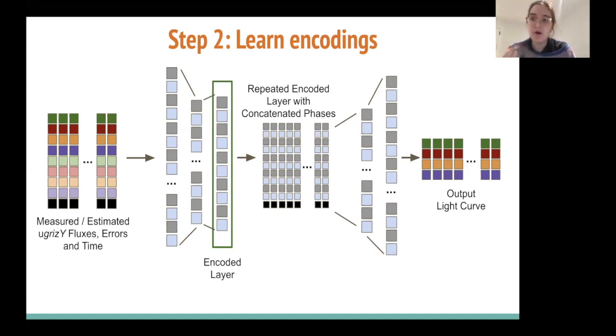Okay, now at time 1, at time 2. So in practice, we ask it to give us back the light curve at exactly the times we feed in so that we can minimize the loss. But then it turns out after this training is done, it works like an interpolation or an extrapolation of a function, because we're able to call this neural network model at any time we want.